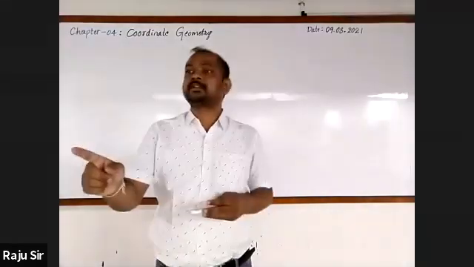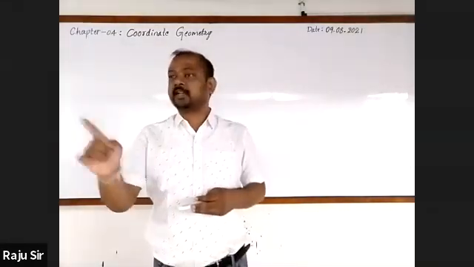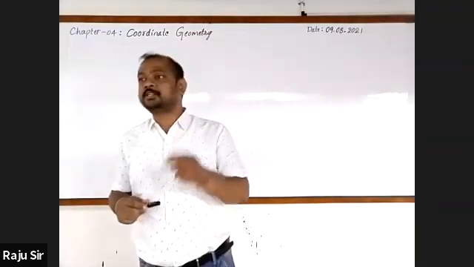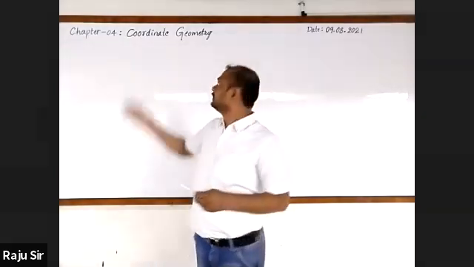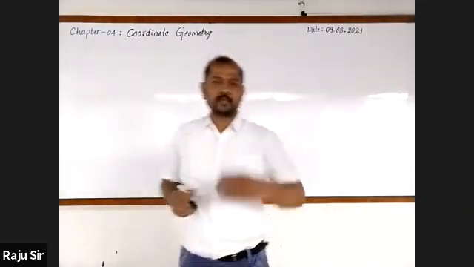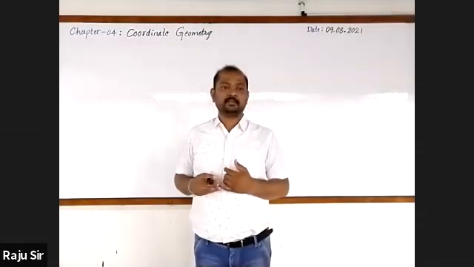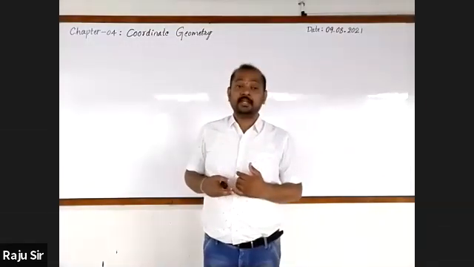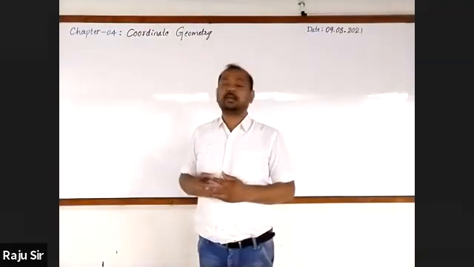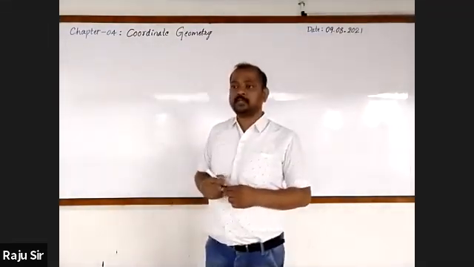It gives the relationship between the exact position of a point on a plane and a pair of algebraic numbers. This is coordinate geometry. Who is called the father of coordinate geometry? He is René Descartes. René Descartes is called the father of coordinate geometry.